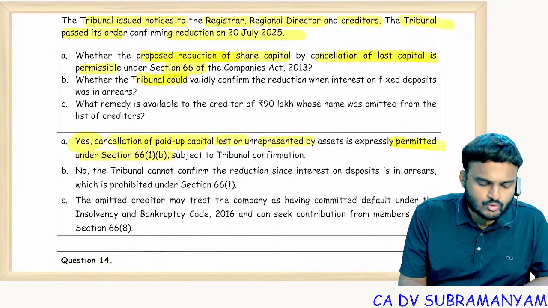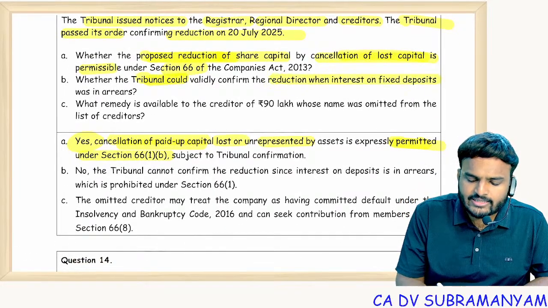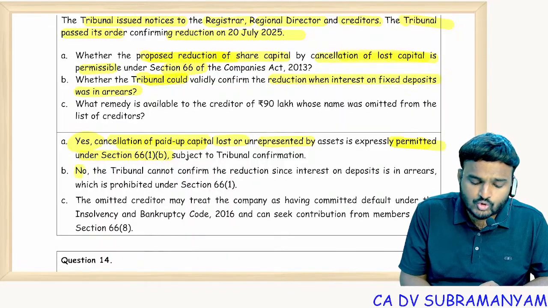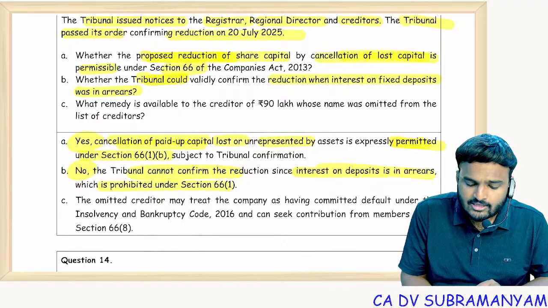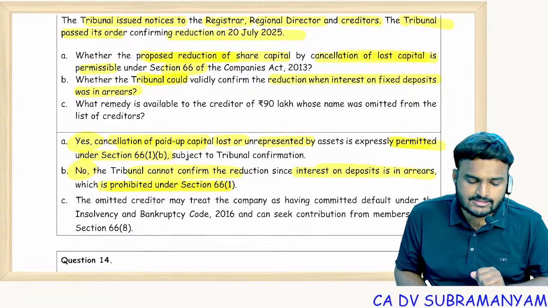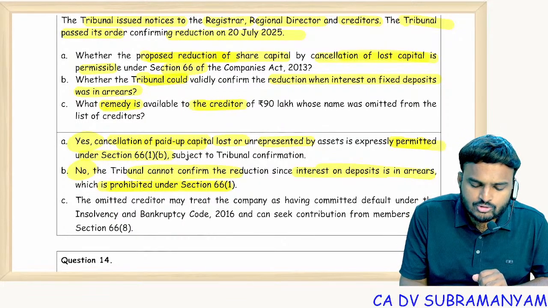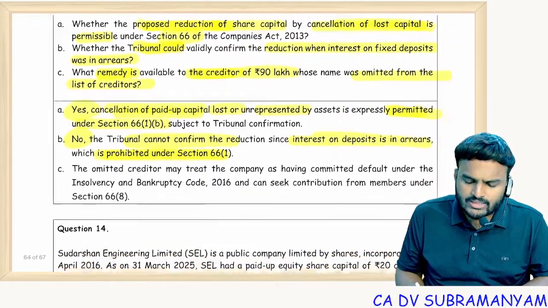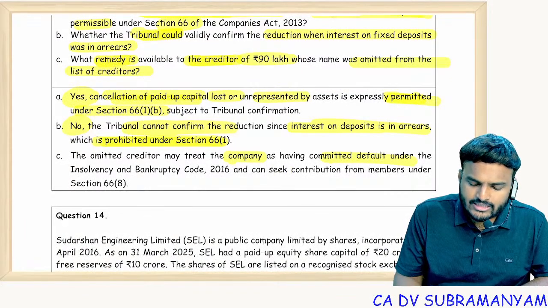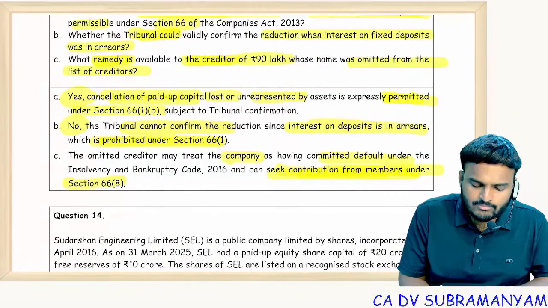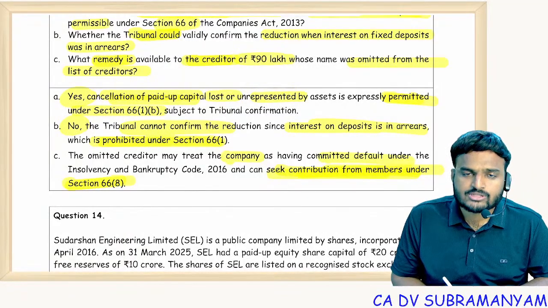Whether the tribunal could validly confirm the reduction when interest on fixed deposits is in arrears? No, the tribunal cannot confirm reduction since interest on deposits is in arrears, which is prohibited under section 66. What remedy is available to the creditor for 90 lakhs whose name was omitted from the list of creditors? Don't worry. If the company has committed default in repaying your dues, you can seek contribution from the members under section 66 subsection 8.